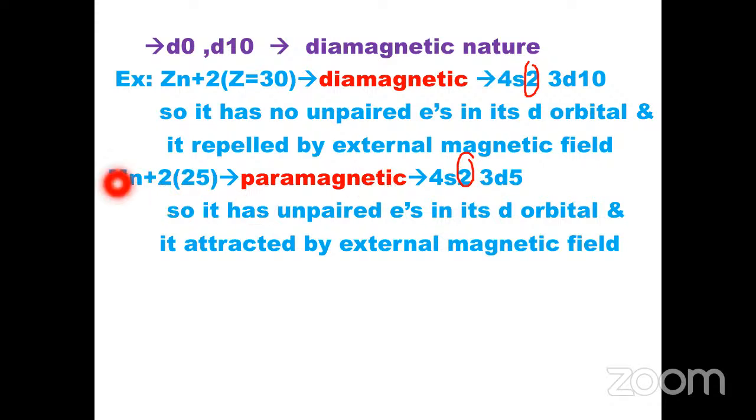It is attracted because it has unpaired electrons, so it exhibits paramagnetism. I hope you understood diamagnetic and paramagnetic substances.